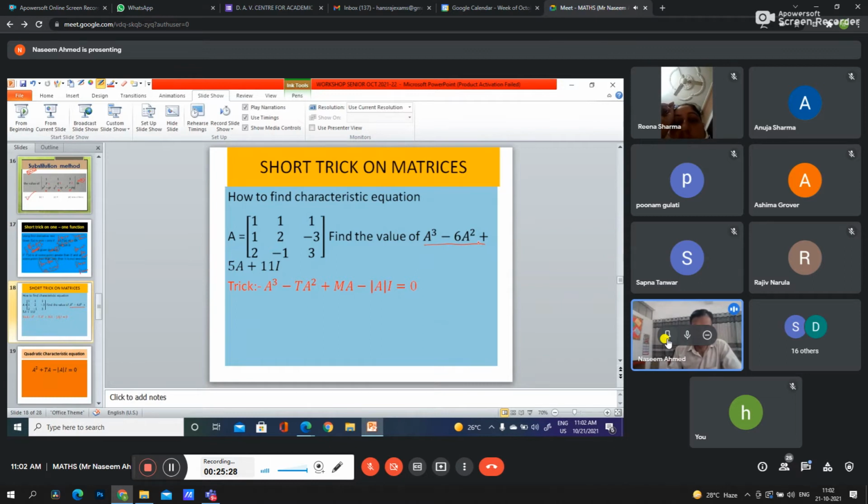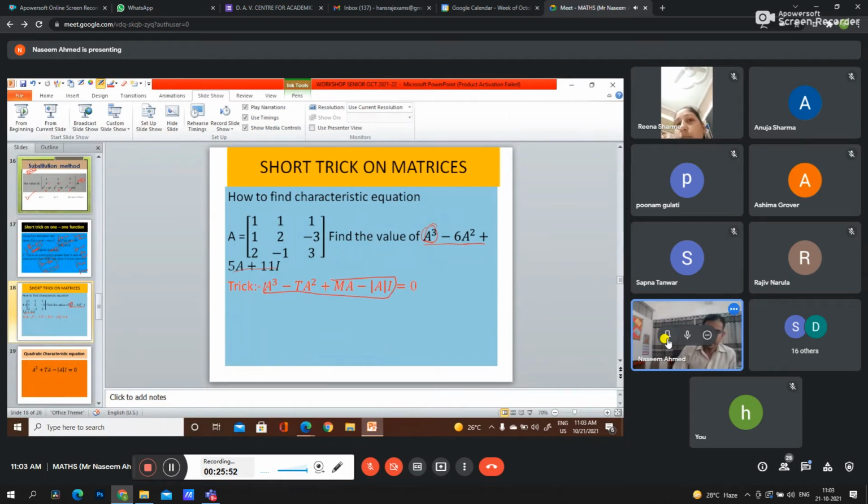A cube minus 6a square plus 5a plus 11i. This is something lengthy. We have to find a cube, multiplying the matrix 3 times. Here we have to multiply 2 times, and we have to do the calculations accordingly. Now here's the trick.